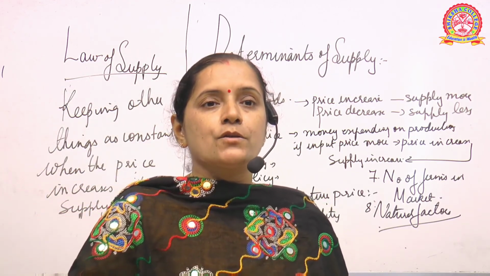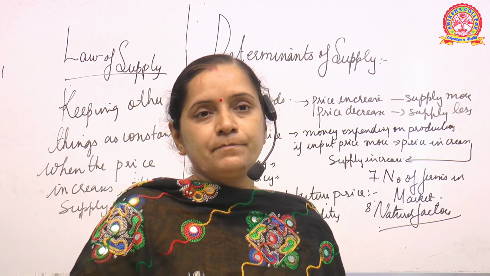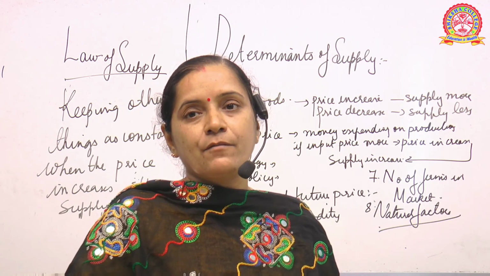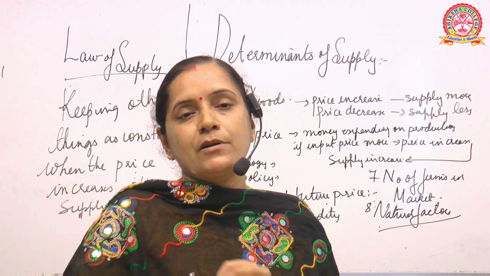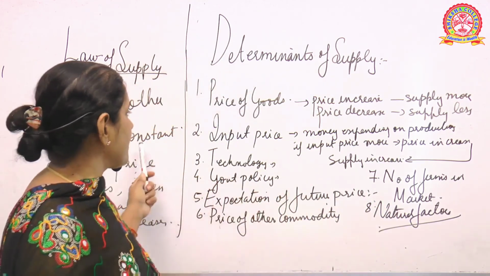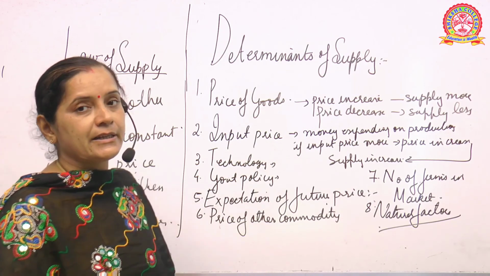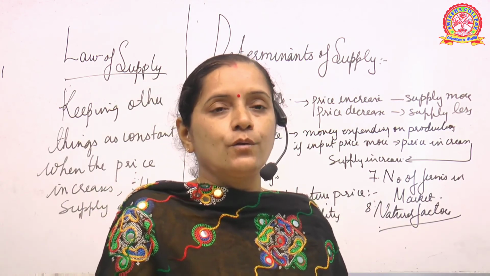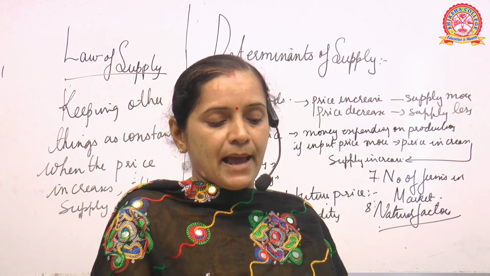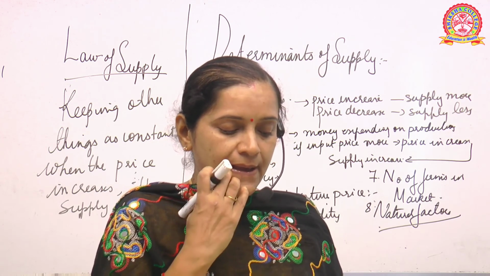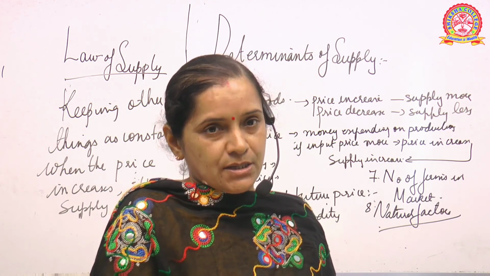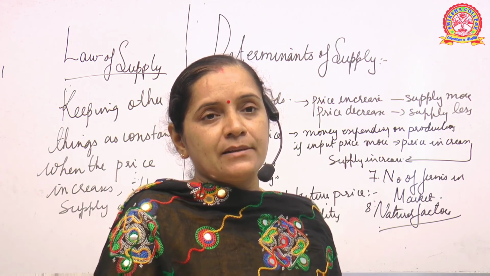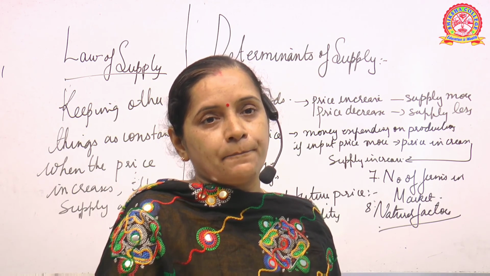Is it clear? So with this we come to the end of today's class. I hope that you could understand the concept of supply, what is supply, and what is the law of supply, which I have already put on the board, that with the increase in price, supply will increase. Then we discussed the rare cases, then the determinants of supply, then we studied the supply function, and then we tried to understand changes in supply. That is, one concept is extension and contraction of supply, the other is increase and decrease of supply.